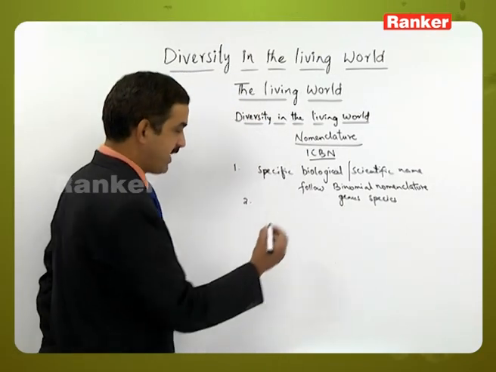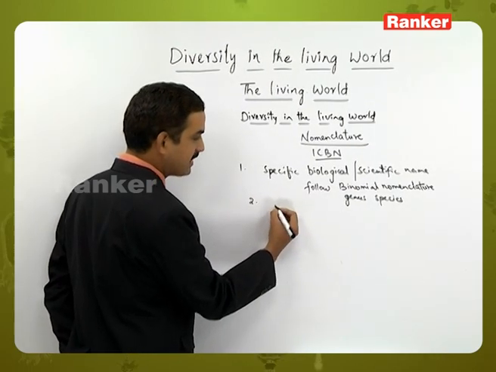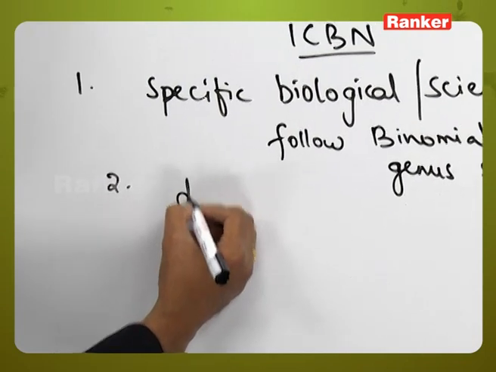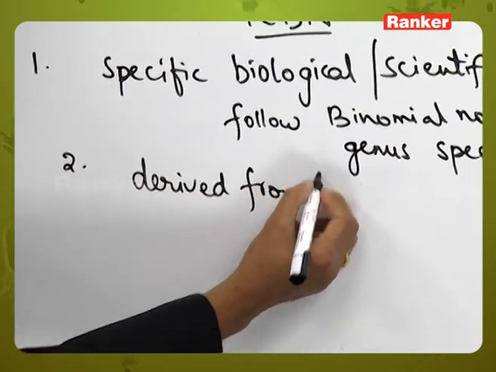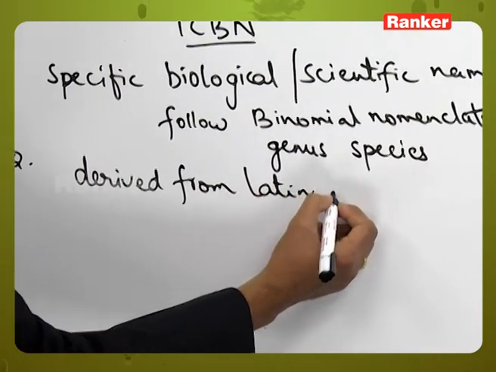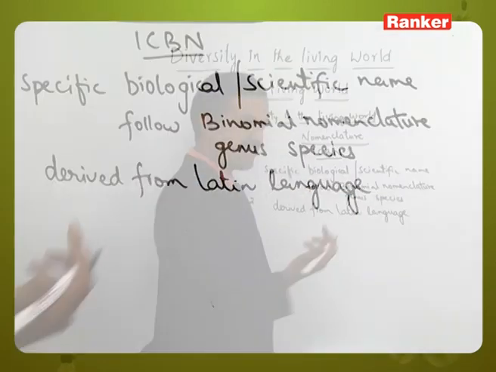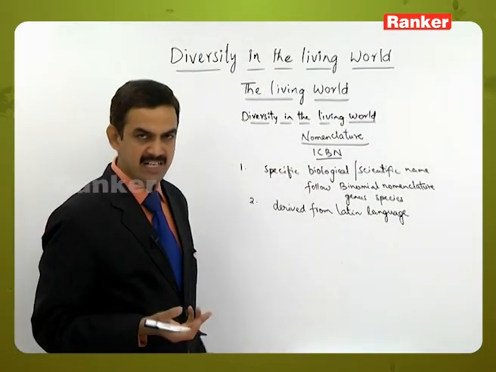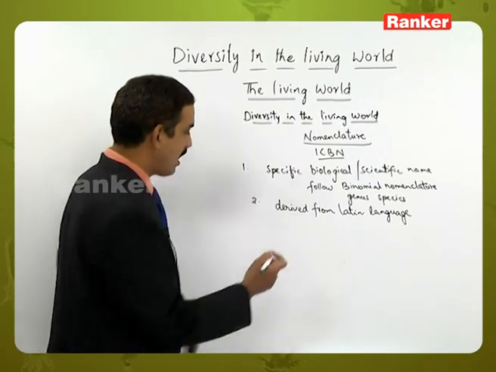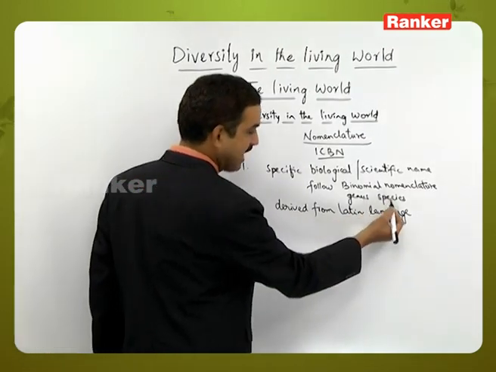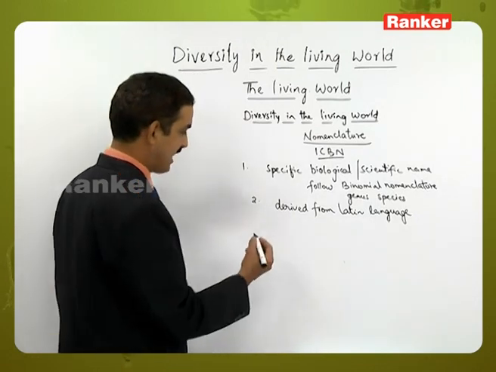And here, as we know, binomial nomenclature means a name which contains the genus and species. Whenever binomial nomenclature is used, the name should be derived from the Latin language. The origin may be in any other language, but the name should be derived from Latin. Or we can say that the genus word and the species word should be taken from the Latin language.